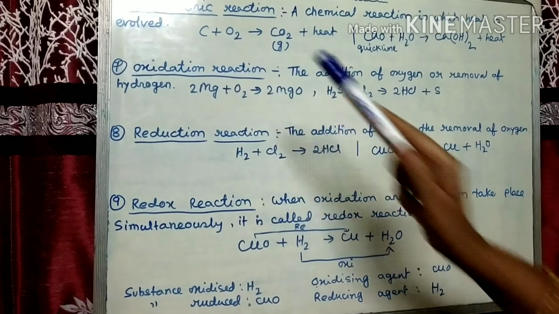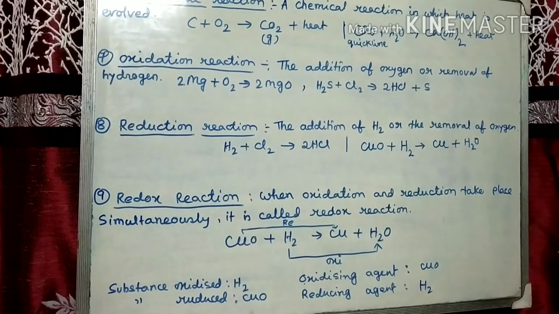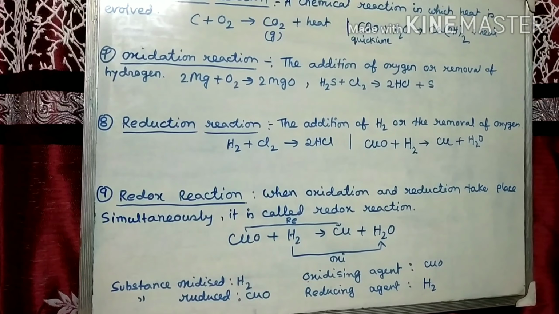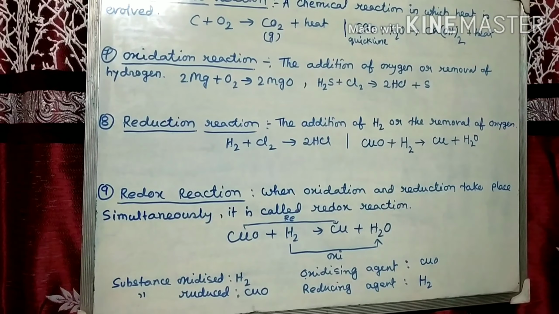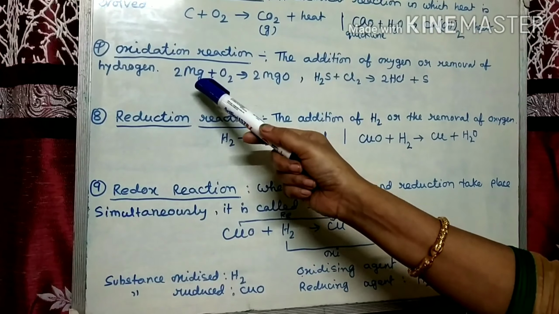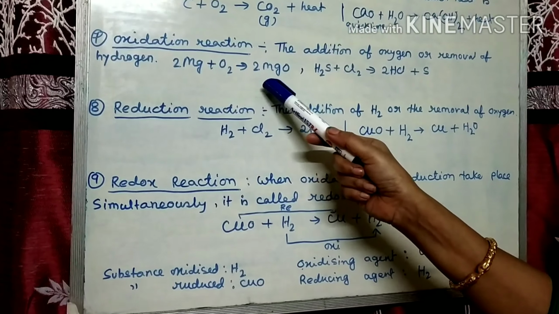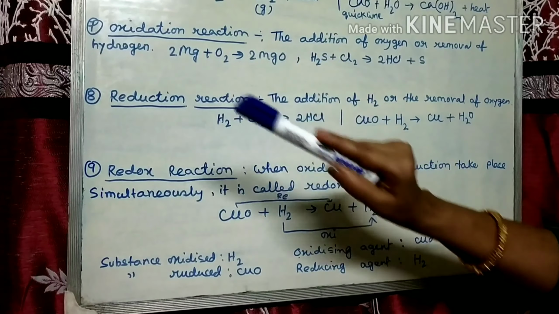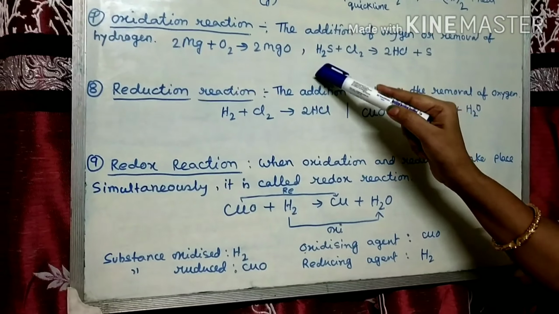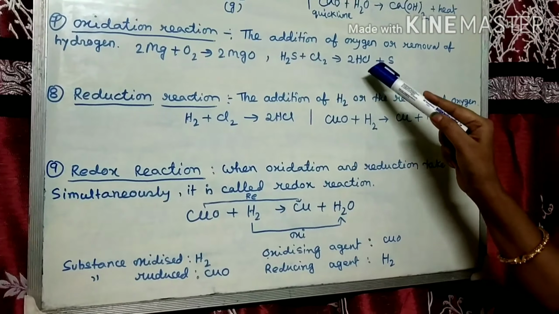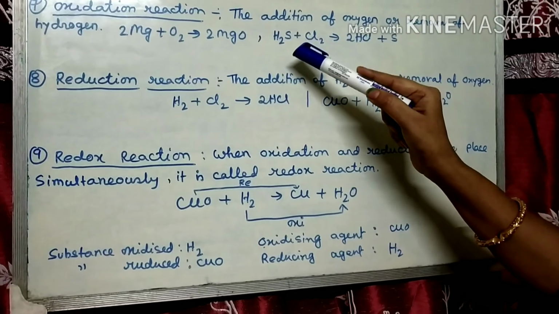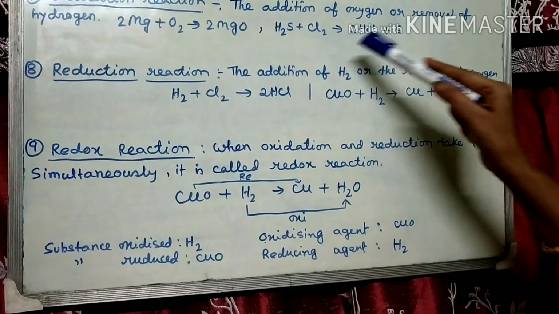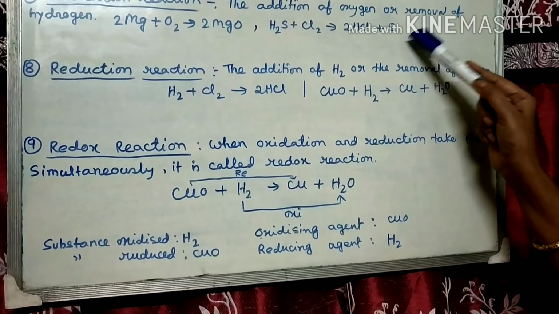Now, oxidation reaction. A chemical reaction in which oxygen is added or hydrogen is removed is known as oxidation reaction. See the example. Magnesium is added with oxygen to form magnesium oxide. In this case, oxygen is added, so oxidation. Now second, H2S when it reacts with chlorine, HCl plus sulfur is formed. In this case, hydrogen is removed from H2S, so it is also oxidation reaction.